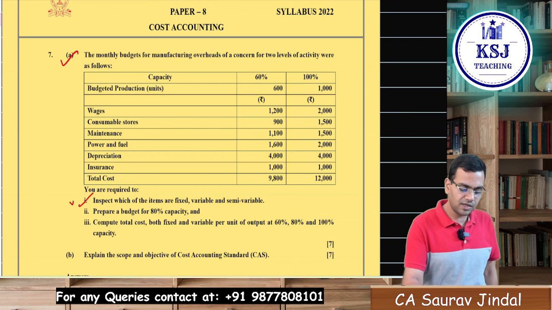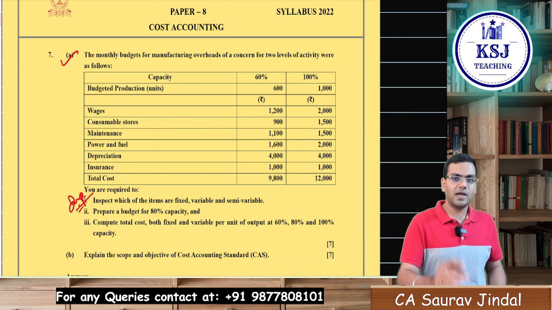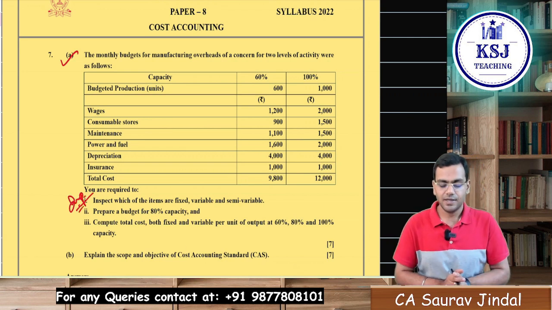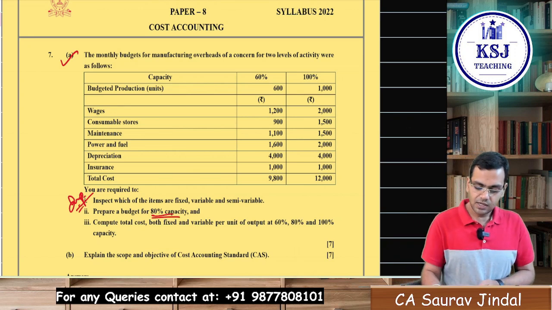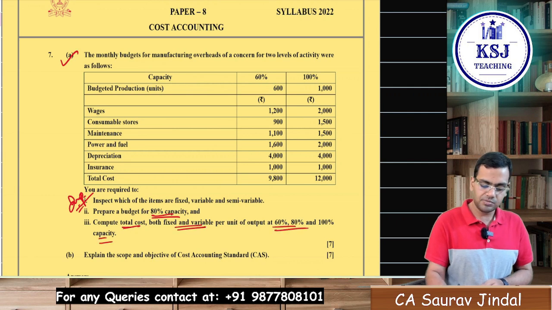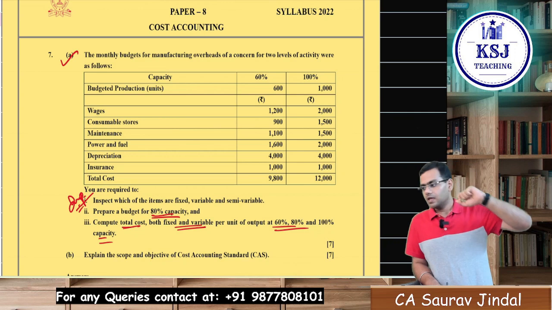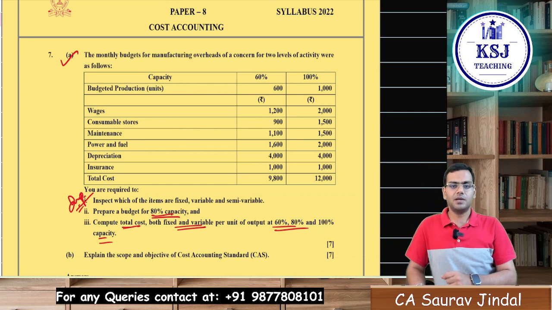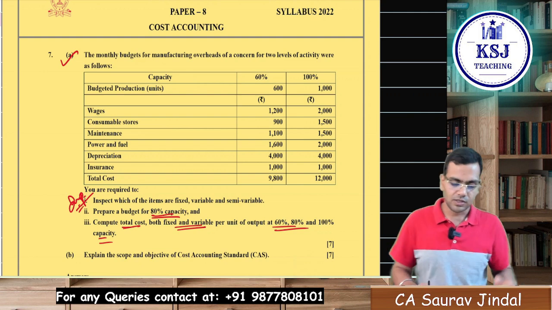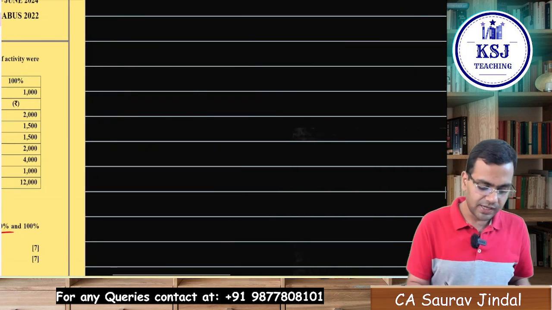The most important part is here. If you are able to understand this part, rest everything is simple. Then he says prepare a budget for 80% capacity, compute the total cost, both fixed and variable, per unit at 60, 80 and 100% capacity. Now, how will you identify whether a cost is a fixed cost, a variable cost or a semi-variable cost? Write down the rules regarding this.